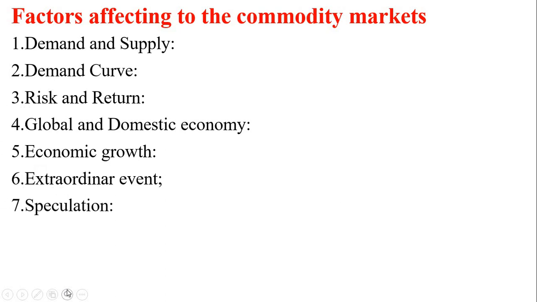Seventh one, speculation. Speculation brings information to the system at a time or in order to trigger the price movement in a particular direction. Then inflation. During the time of inflation, the value of money decreases and the commodity price increases. This is very, very important. Just listen: during the time of inflation, the value of money will be decreasing and commodity price will be increasing. It will also affect the commodity market.